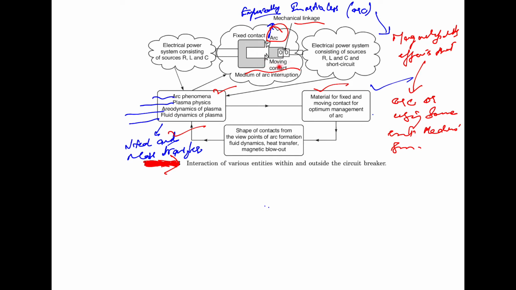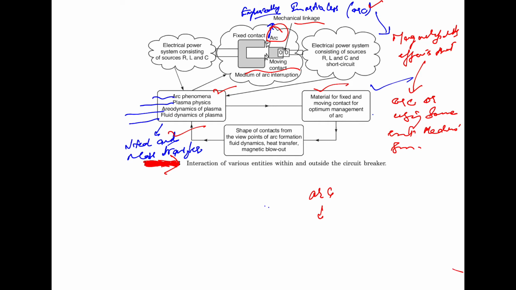Here you will see that we therefore have some kind of mechanical linkage within that to move the movable contacts. The centerpiece of the entire activity is the arc, which is struck in a medium.